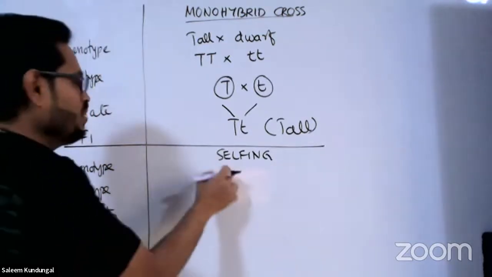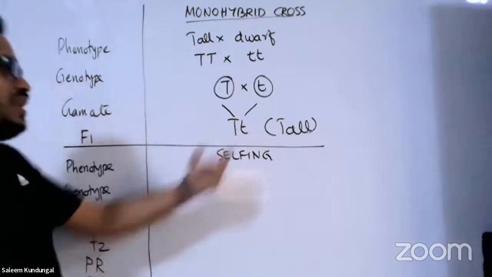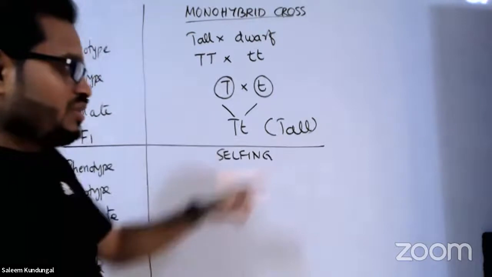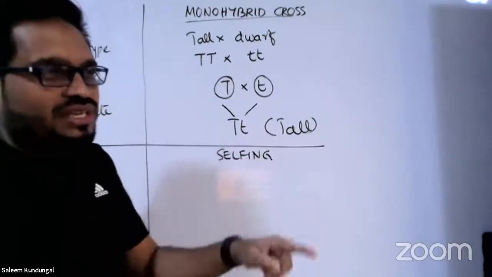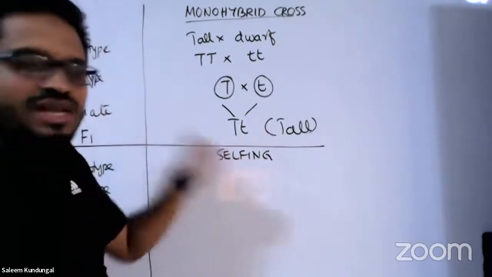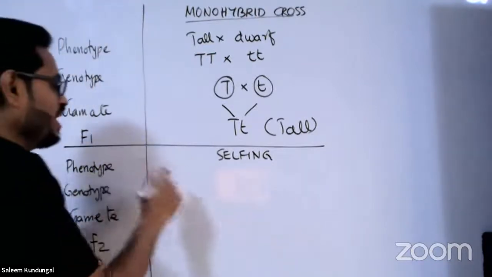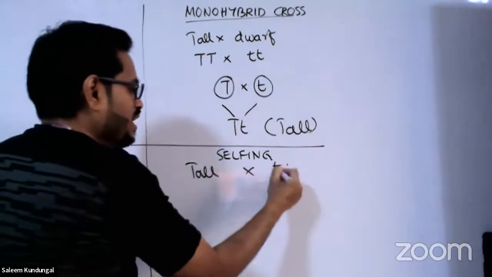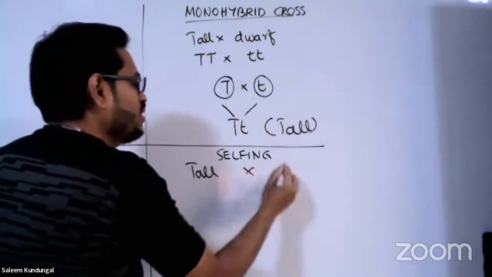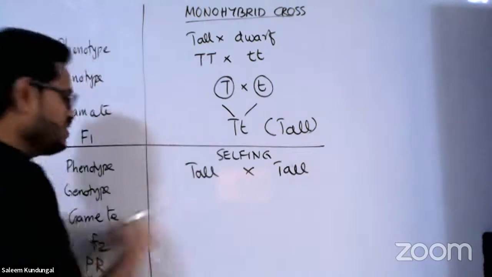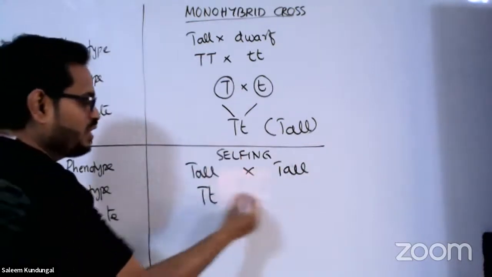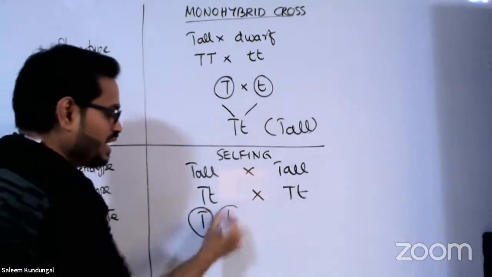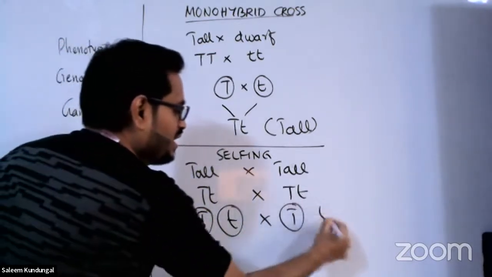All right. Now after that we have to go for what? The tall plant was hiding the dwarf character in it. So to check whether this hidden character is inside the tall plant of the F1, he used it for selfing, right? So phenotype is what? The tall plant is same tall, and here also same tall. Father and mother both are tall. Genotype is going to be what? Capital T, small t. As it is selfing, both will have the same. Gametes are going to be two kinds: capital T, small t, plus capital T, small t.